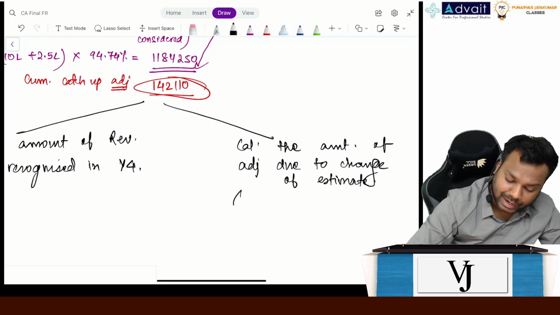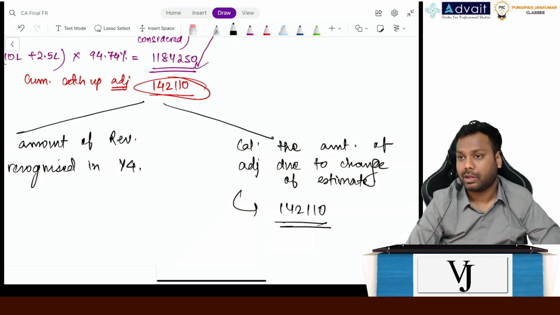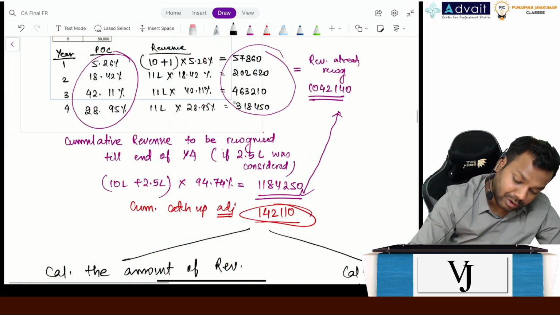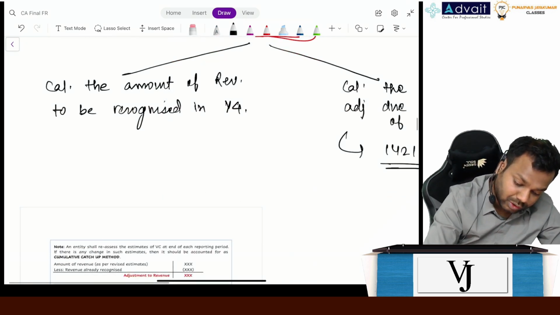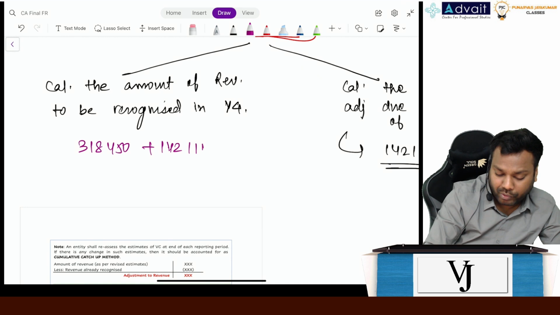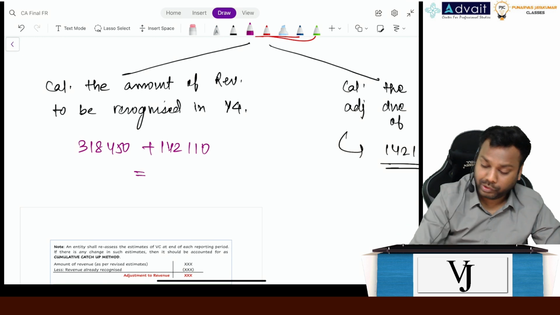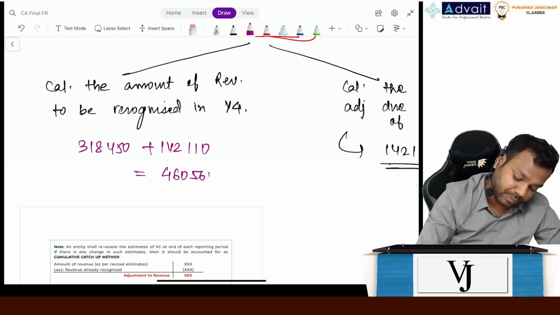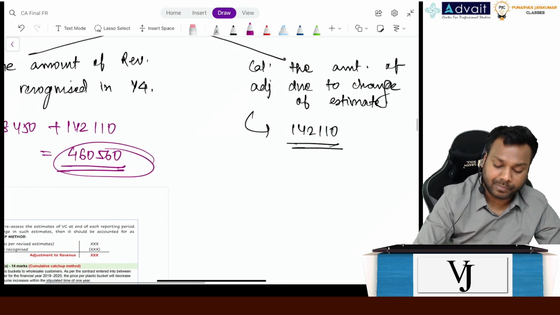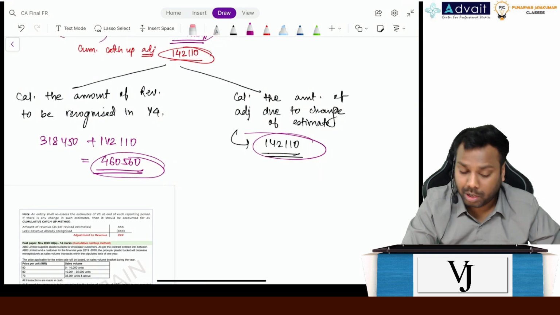So for this you will write how much? 142,110. Clear everyone? For this what you will write? What is the amount? Already 318,450, right? So here you write 318,450 plus 142,110. What is the amount? 460,560. So this is what should be the answer. Now the question can come in any format in the exam, okay? But you should be ready for both the formats. Is that clear, everyone?